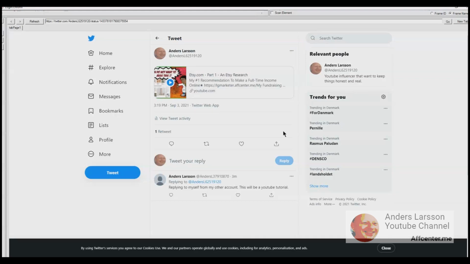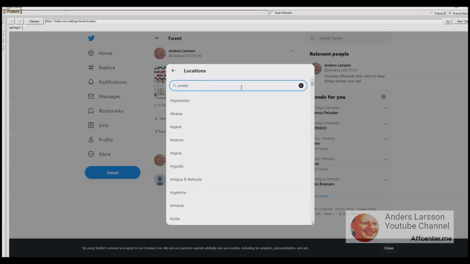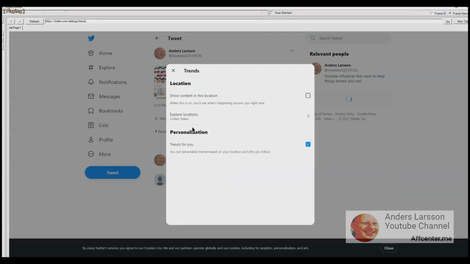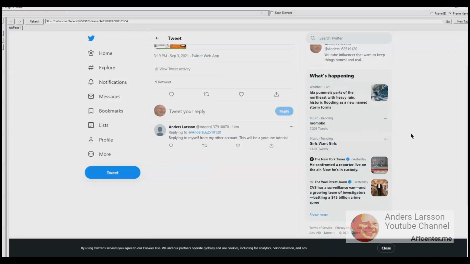I'm currently behind a proxy, so the suggested content is for Denmark. You can change the language if you click settings. Show content in this location means show the content based on the IP that you're using. And my IP or proxy is in Denmark. So here I unchecked that checkbox, meaning that I can select a different location. Here I search for United States, and now we can see that United States is selected. Now we can see that the content has changed.